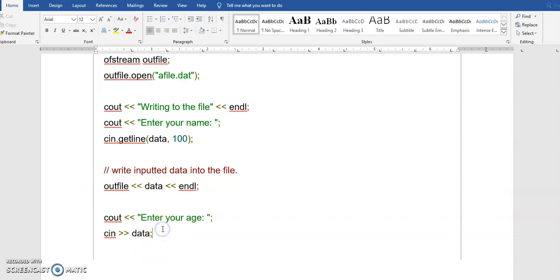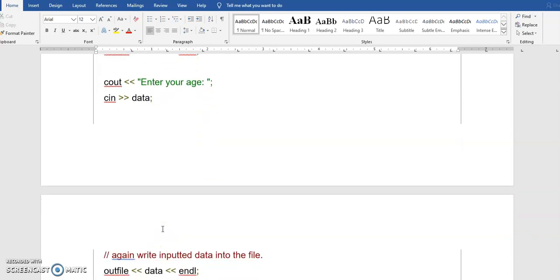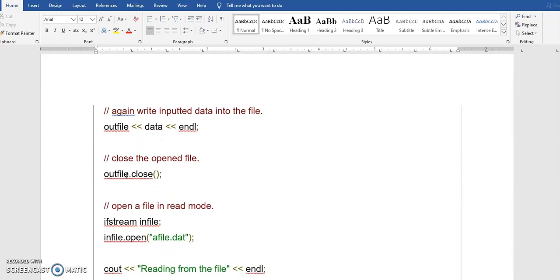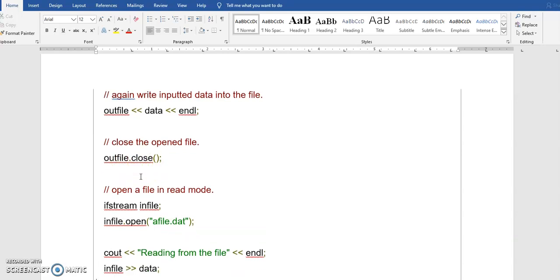Next, you are asking for the age. Once you have given the age, that will be copied to the file, whichever the outfile is referencing. Then finally, you are closing it using the object name. So we saw close is for file close. So outfile.close is going to close the file which you have opened for writing.